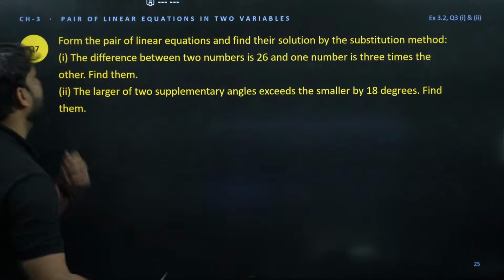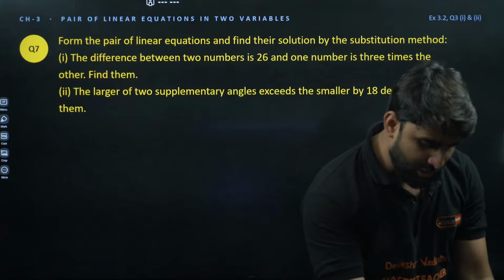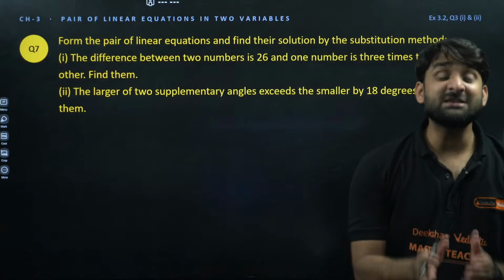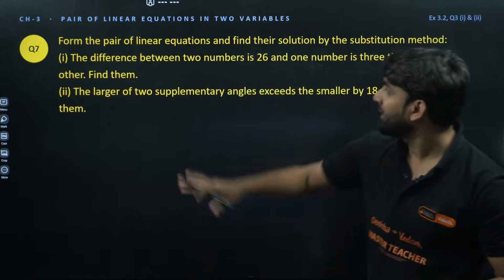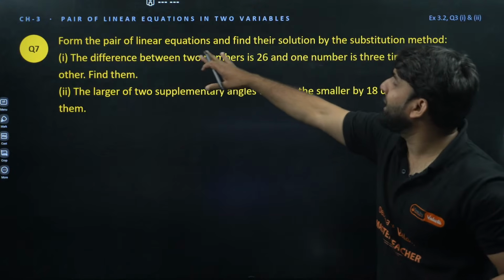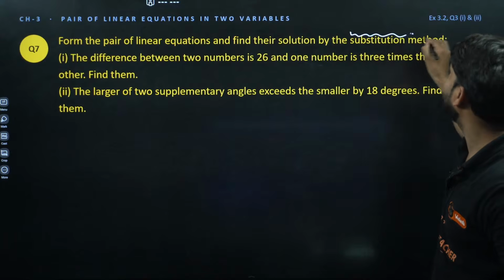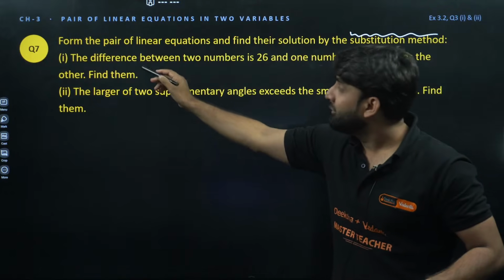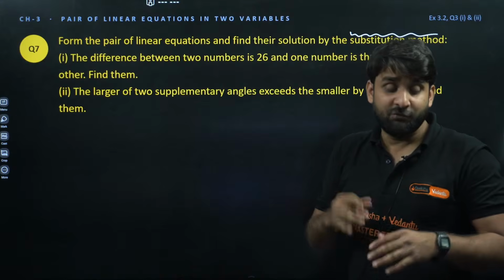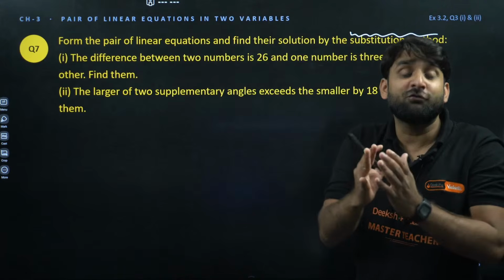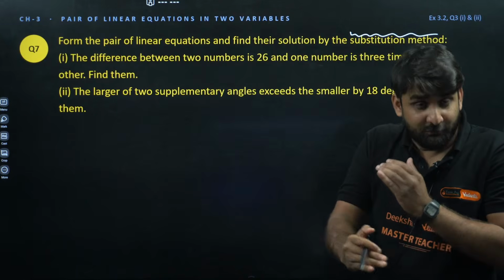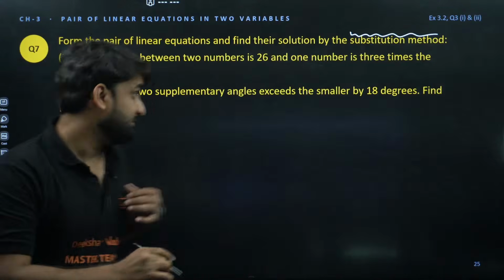Moving ahead. Question number 7. Okay, look at the question, champions. Now focus on the question. Form the pair of linear equations and find their solution by substitution method. So first of all, 2 questions are given here. We have to form the equation. After forming the equation, we have to solve for x and y. So look at the question.